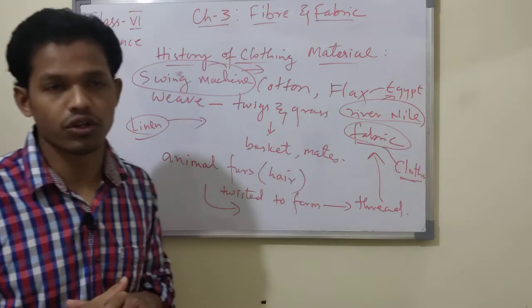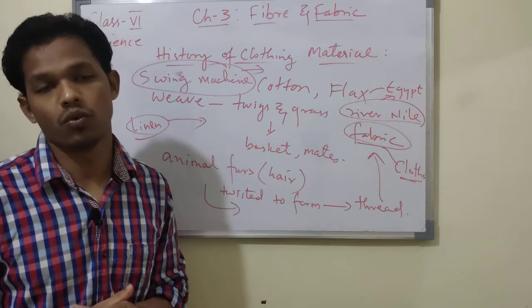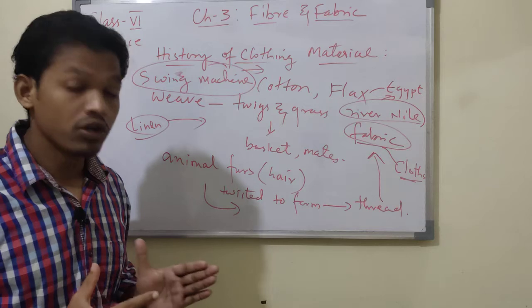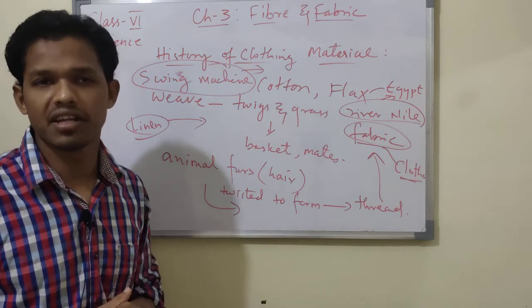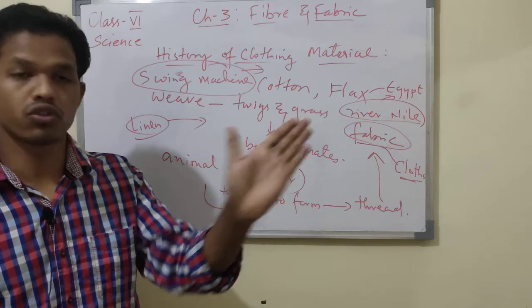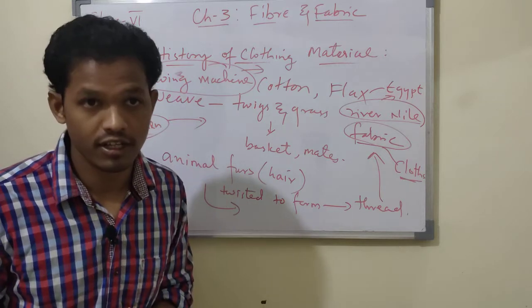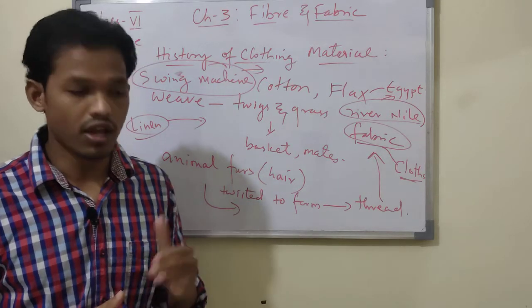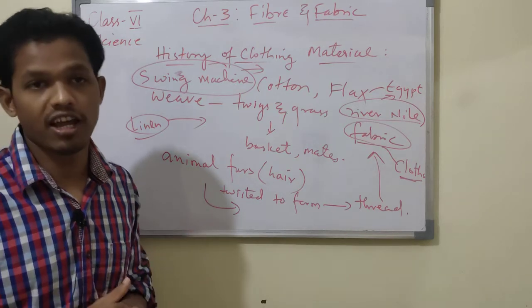We have choice. During that time they didn't have choice. They did not know what fabric meant, so they used to wear leaves. That is the fast growth of our technology, how technology has changed our life. This is how we have to respect technology that is changing our life.